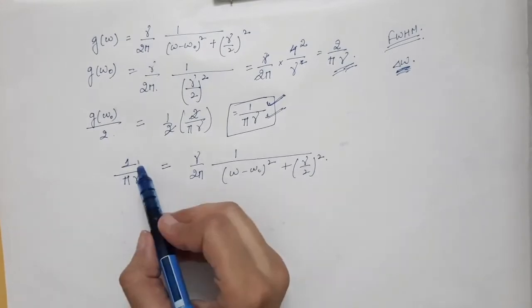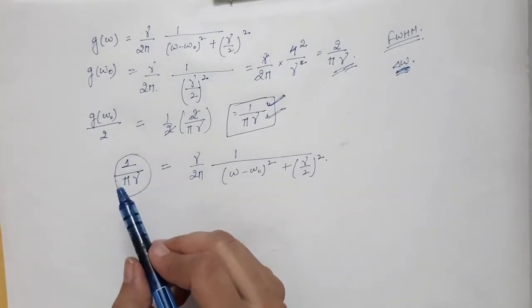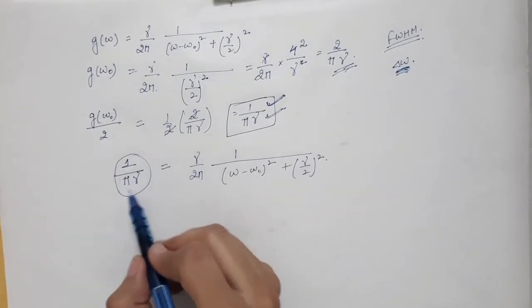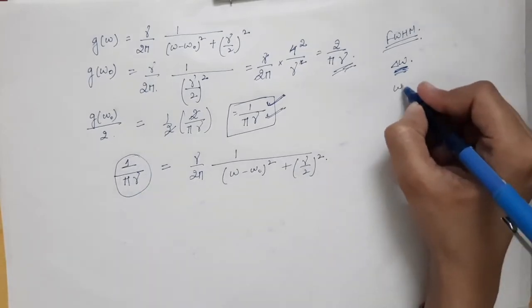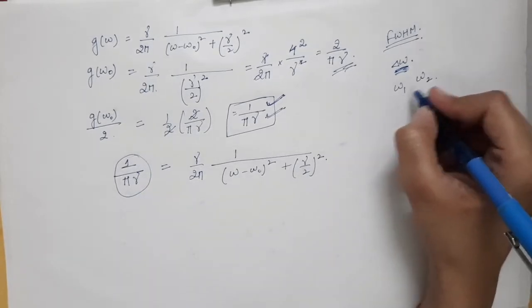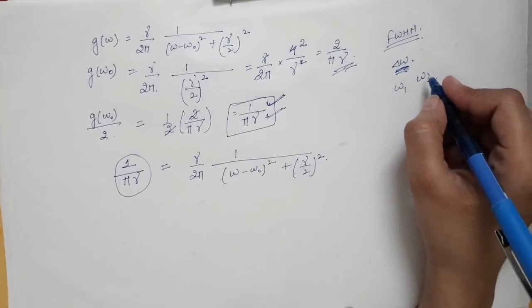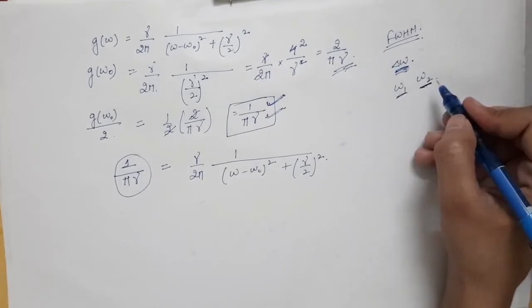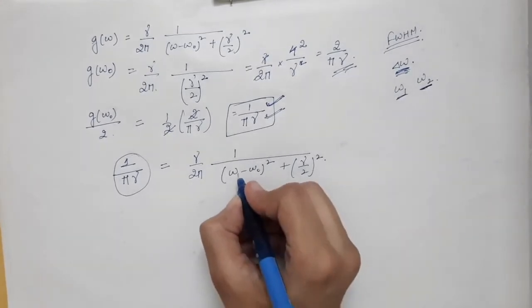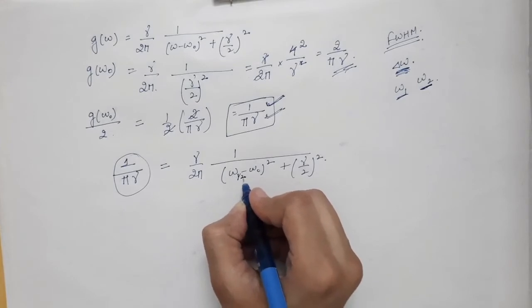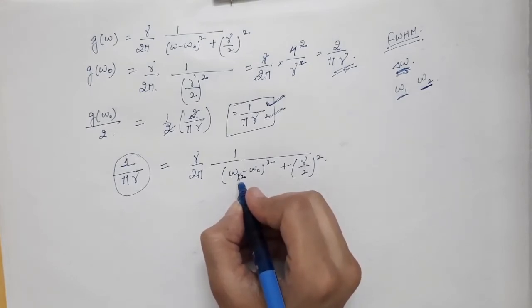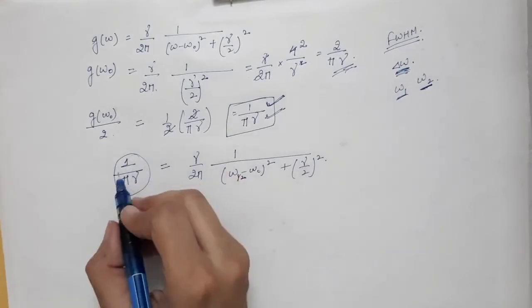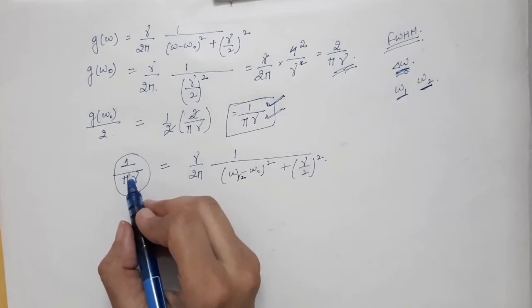Now, corresponding to half of the maximum value of the line shape function, you will get omega 1 and omega 2. So you will get two angular frequencies on the frequency axis. Let's denote these frequencies by omega half. So omega half is the frequency corresponding to half of the maximum value of the line shape function.